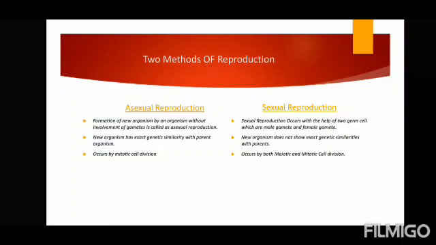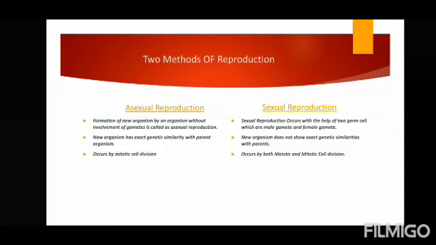There is just a single cell and that reproduces another new cell. Followed? So the new organism will be exactly genetically similar to the parent organism because no change has taken place in that particular organism. Followed? So variations in genetics do not take place in case of asexual reproduction.